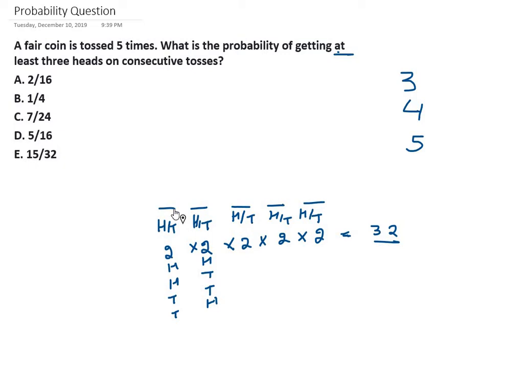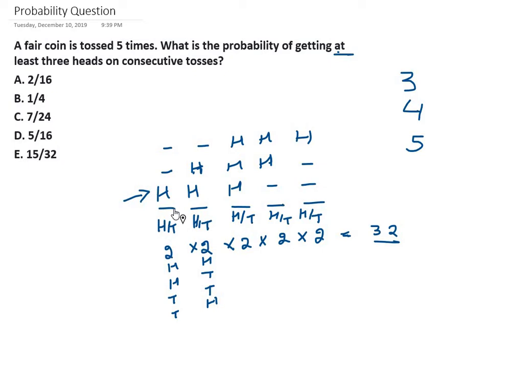At least 3 heads on consecutive tosses. So either this case, or this case, or this case. These two places can be anything. So how many such possibilities can be there?